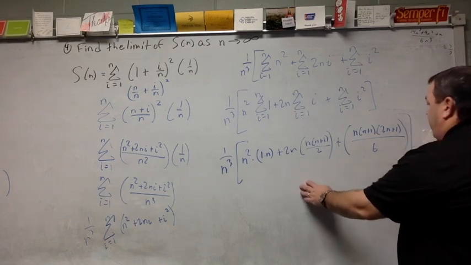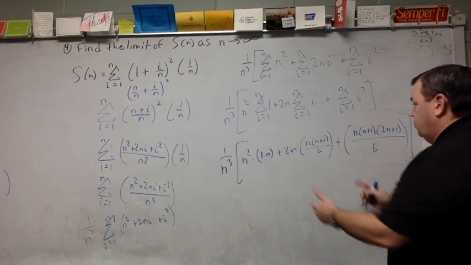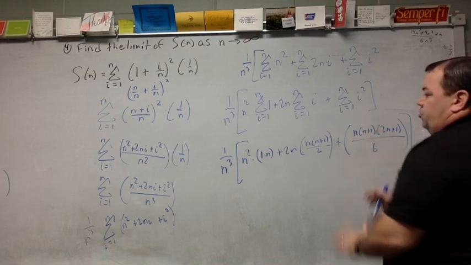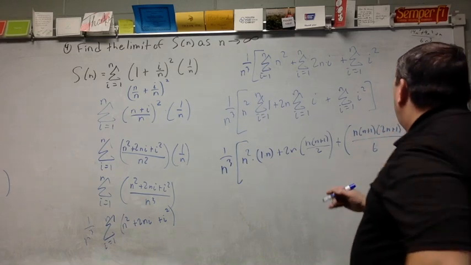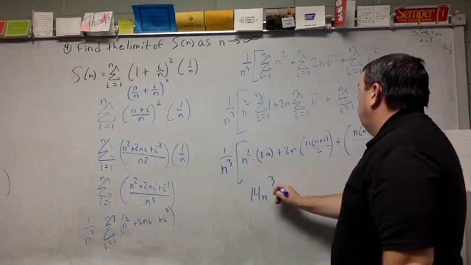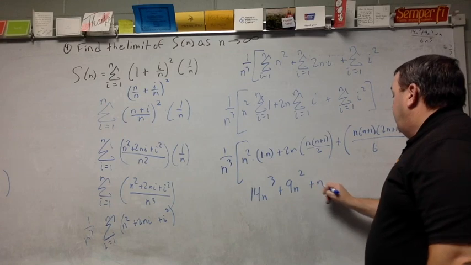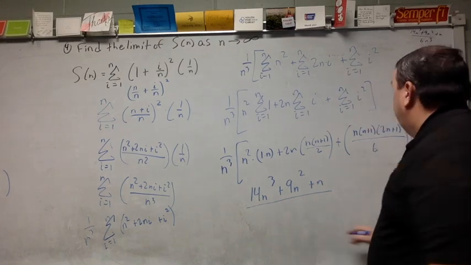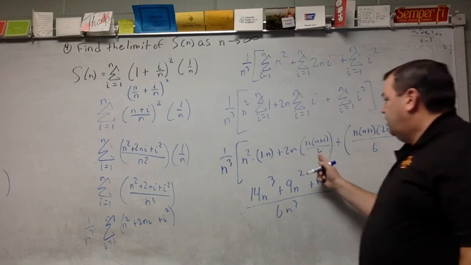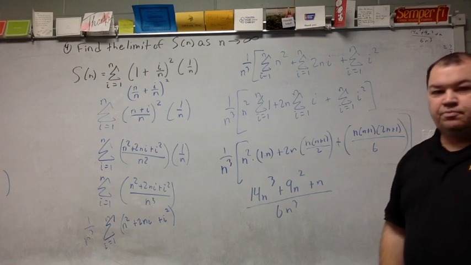So there's a lot of algebra left in here. So I'm going to fast forward some of those algebra skills. You can distribute and distribute. You can FOIL and distribute. You can do all those things. But we end up right here with a 14n cubed, a 9n squared, and an n all over a 6n cubed. Notice the 6 comes from here. I can get a common denominator. This is where I end up.